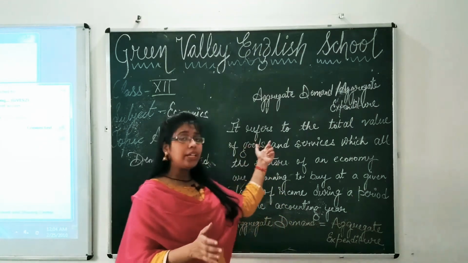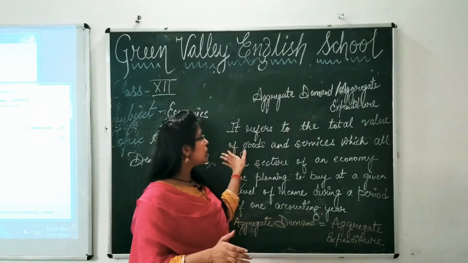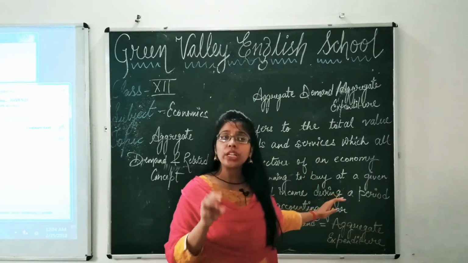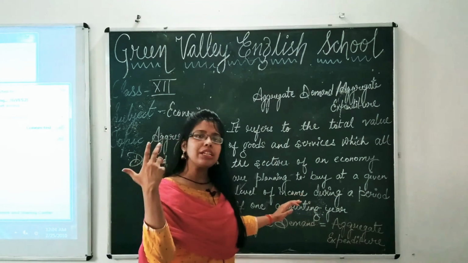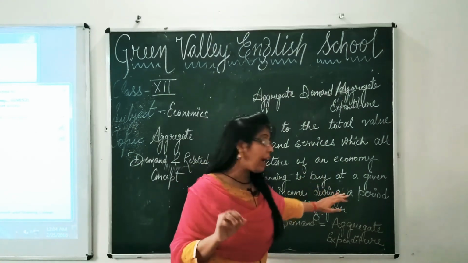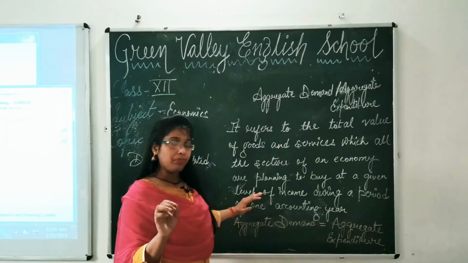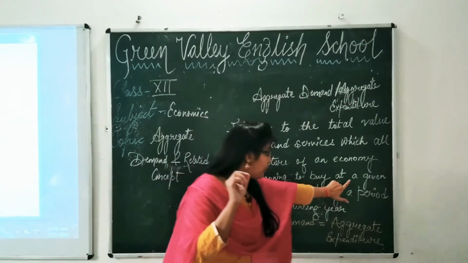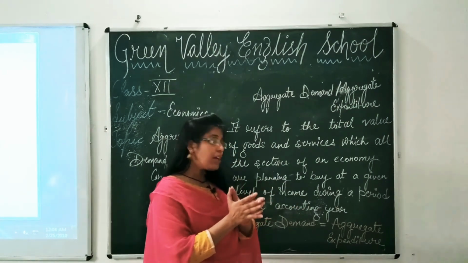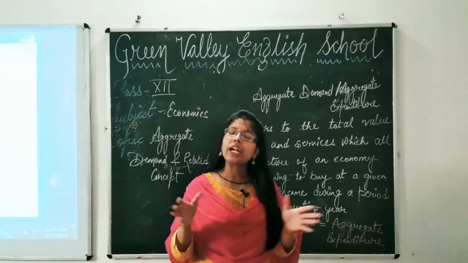All the sectors means we are talking about all three sectors: primary, secondary and tertiary. So all the sectors of an economy are planning to buy at a given level of income. Just see this phrase, at a given level of income, which means at a certain level of income during a period of one accounting year.